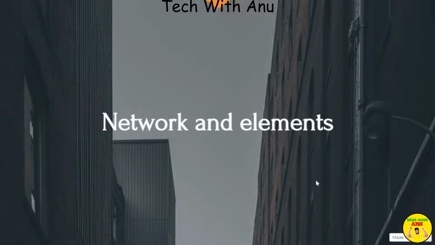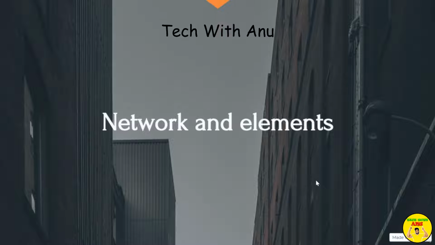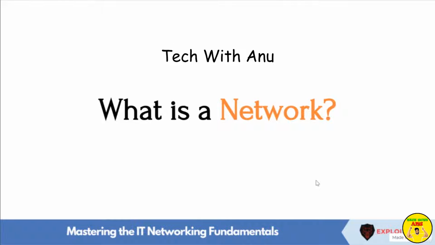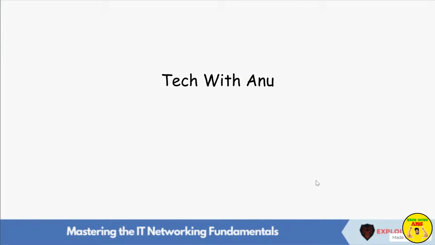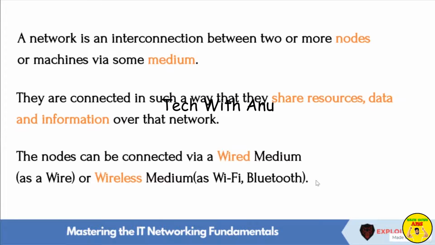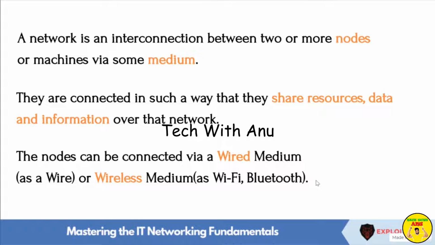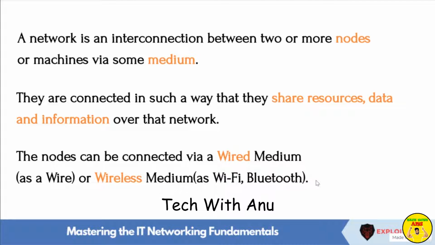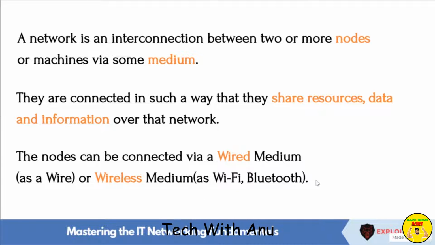Welcome to the section. Alright, we will start with understanding what is a network and why do we care for it. Going by the definition, a network is an interconnection between two or more nodes that share data. For now, we should not focus on the term nodes but on the definition itself. When two or more machines connect to each other so that they can transfer files, data, or other information, they form a network. This is a simple definition.